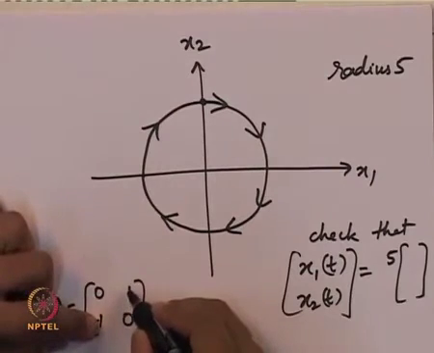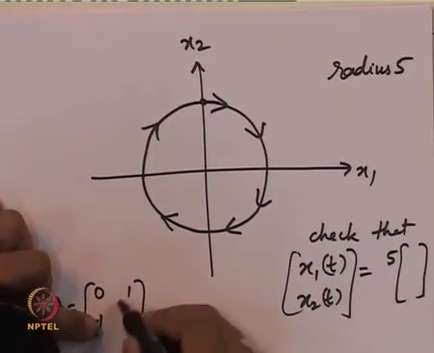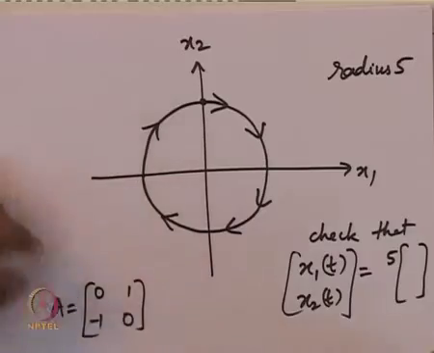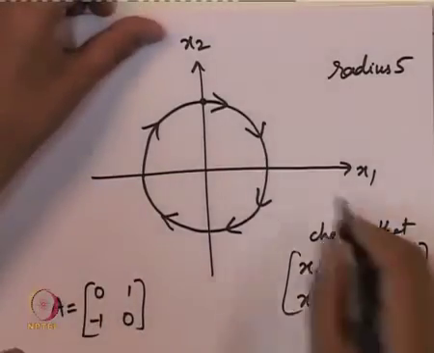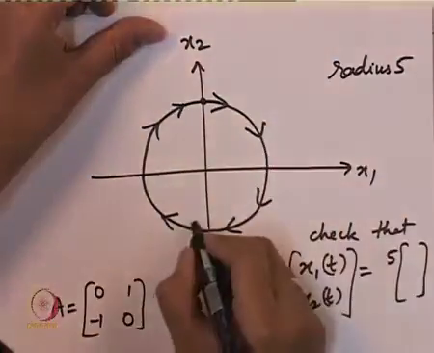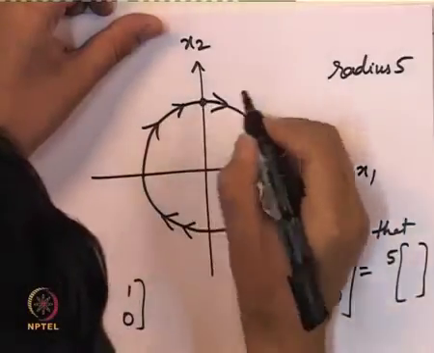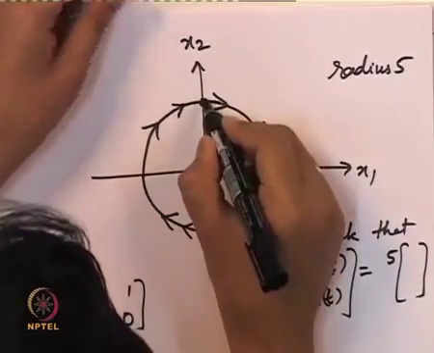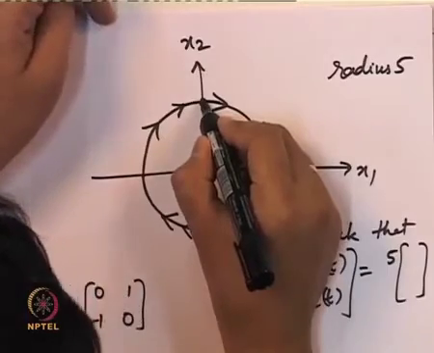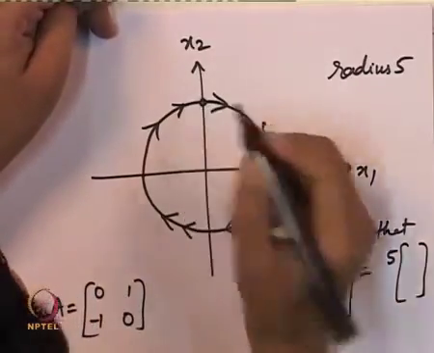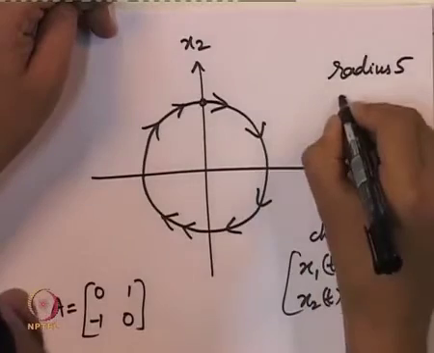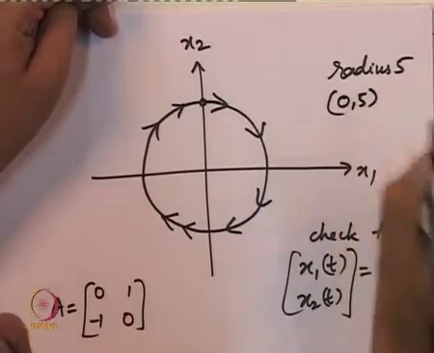In general it would have been cos omega t, sin omega t, and then omega is equal to 1 because the diagonal entries are equal to 1. Now we are going to decide why it is clockwise and not anti-clockwise. That we can check by taking some sample points. So consider this point: x1 component equal to 0 and x2 equal to 5. So consider the point (0, 5).